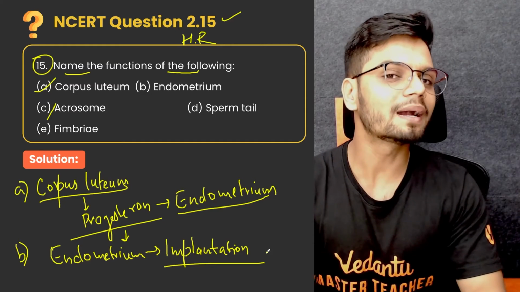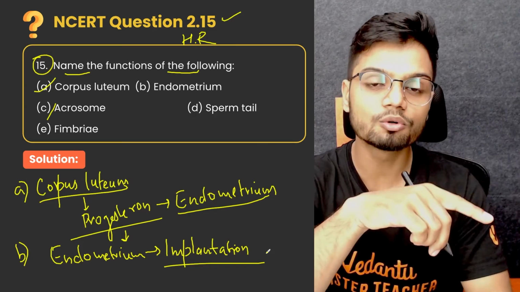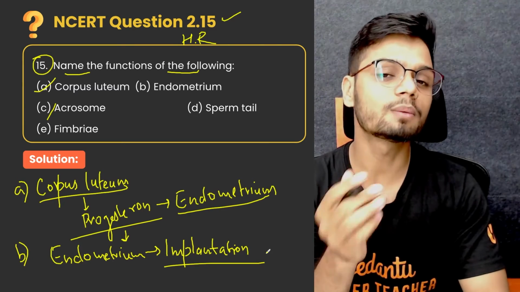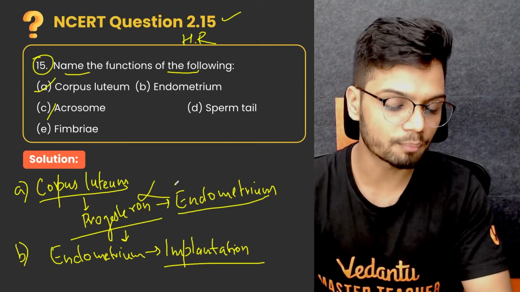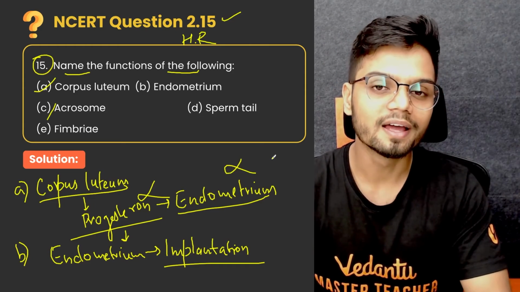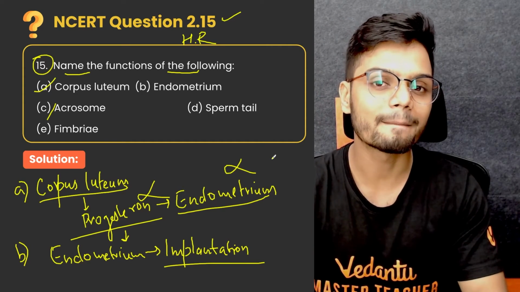Now, what if the implantation does not happen? What if there is no fertilization? If there is no fertilization, the corpus luteum degenerates. If corpus luteum degenerates, progesterone is not produced. If progesterone is not produced, endometrium is not maintained. If endometrium is not maintained, then bleeding takes place, that is your menstruation.